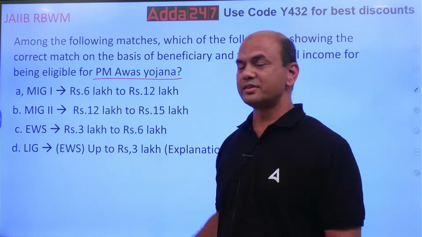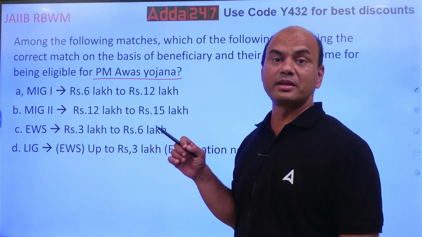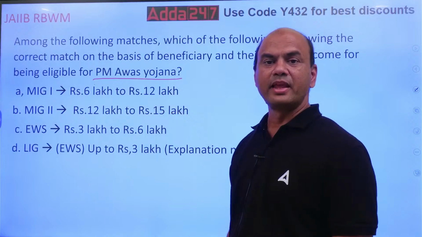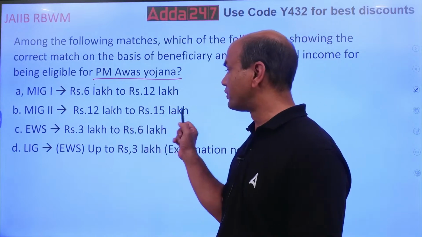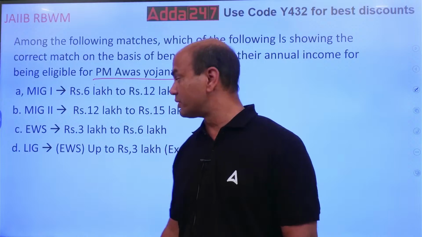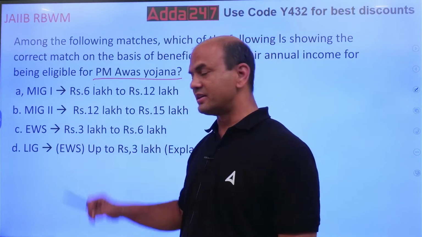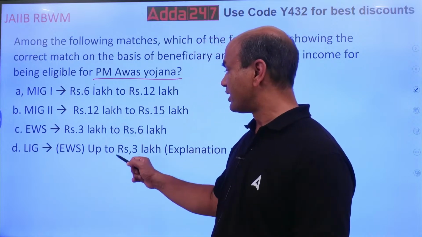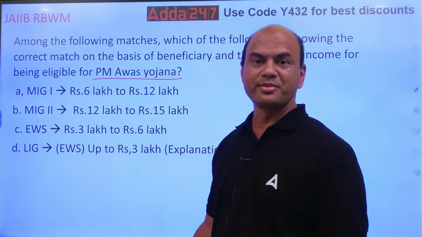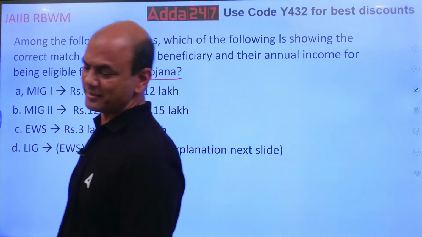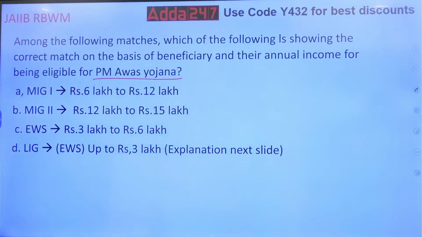So first option is MIG 1, middle income group 1, 6 lakh to 12 lakhs. MIG 2, 12 lakhs to 15 lakhs. EWS, 3 lakhs to 6 lakhs. And LIG, lower income group, up to 3 lakhs. So which one is correctly matched? Think over it.